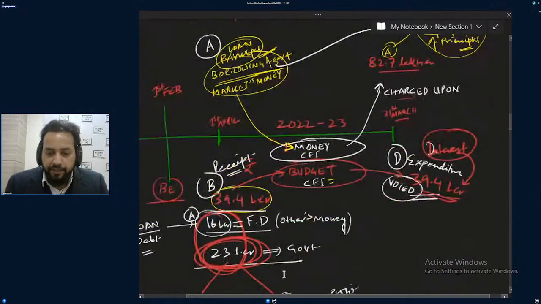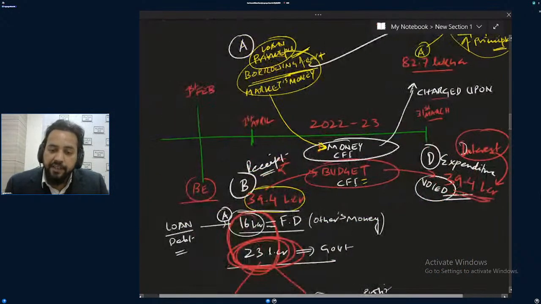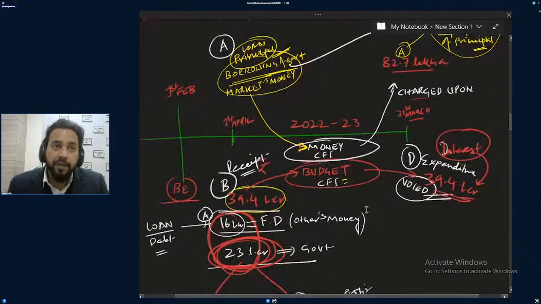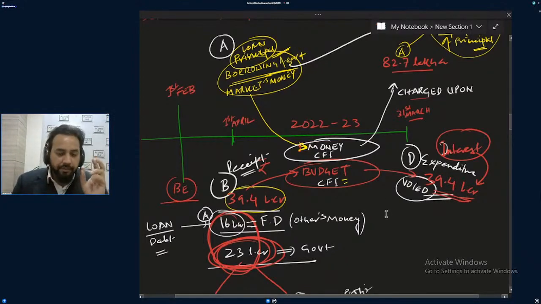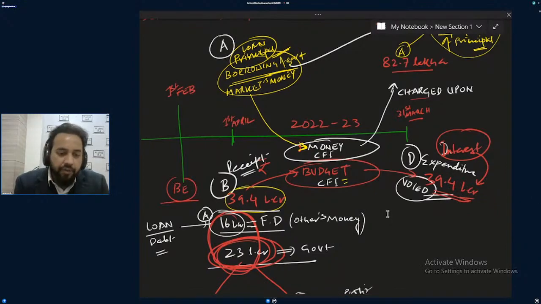So this is an interesting thing. While looking into the annual financial statement, the overall money which the government is getting is 113 lakh crore. So where is the money going? Money is going into charged upon. So the government will not be showing all of it as budget. Government will take as budget only those amounts which are required to be passed by the parliament, which need voting by the parliament.